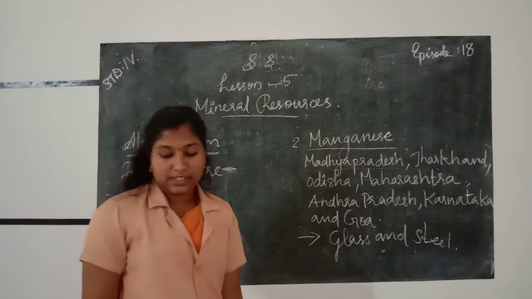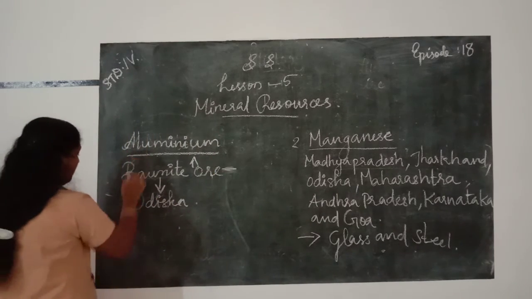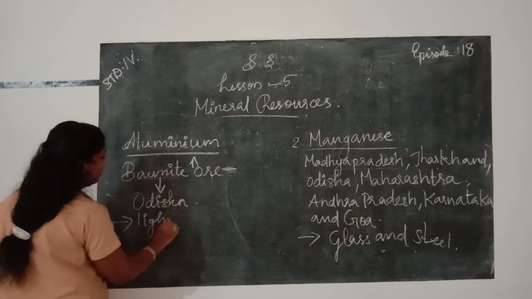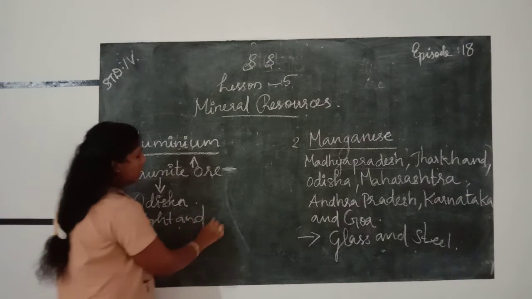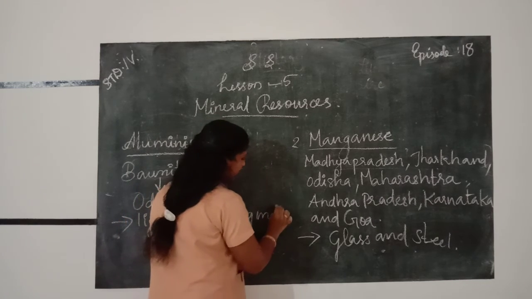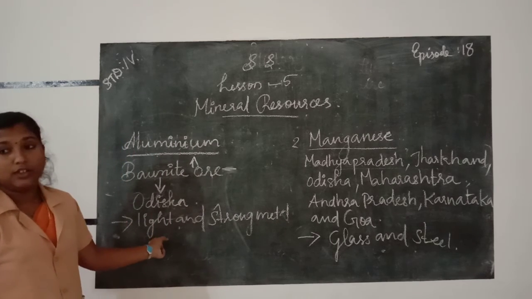Then aluminium is a very light and strong metal. The property of aluminium is that it is light and strong.